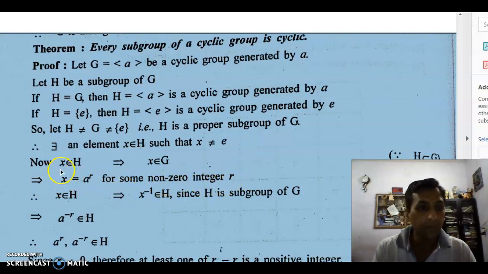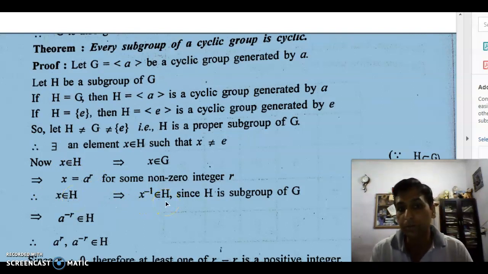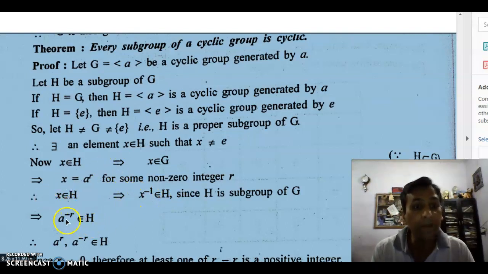But this X was from H. Since H is a subgroup, if X belongs to H, then its inverse also belongs to H by definition of subgroup. So if X is equal to A^r, then X inverse is A^(-r). It means A^r and A^(-r) both belong to H.